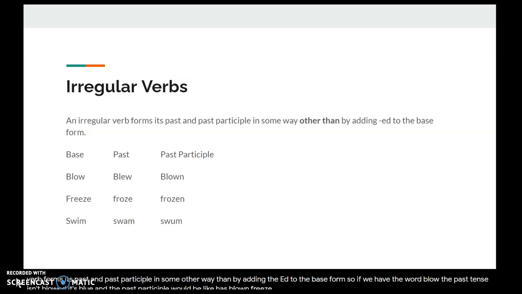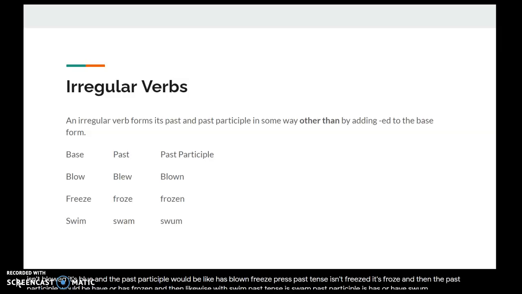Freeze, the past tense isn't freezed, it's froze. And then the past participle would be have or has frozen. And then likewise with swim, past tense is swam, past participle is has or have swum.